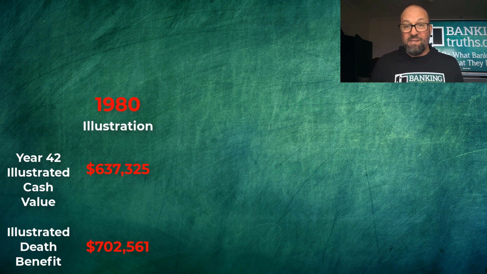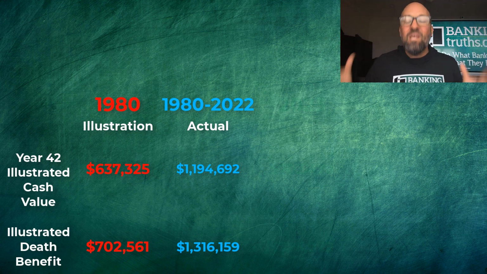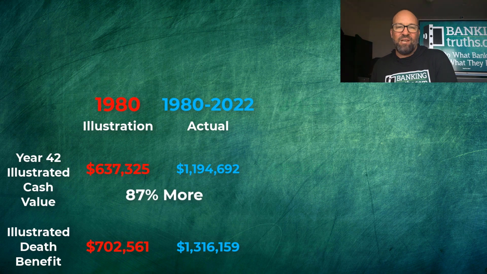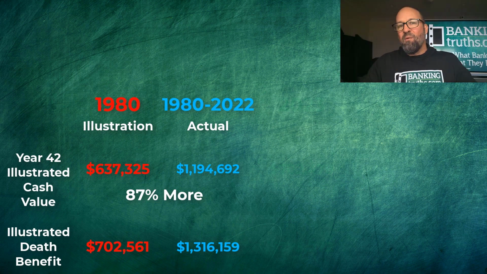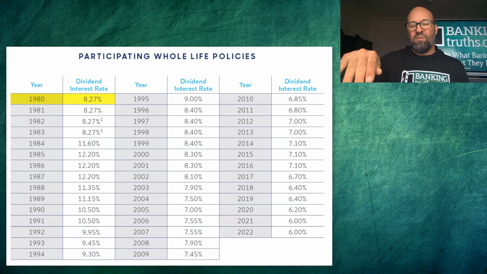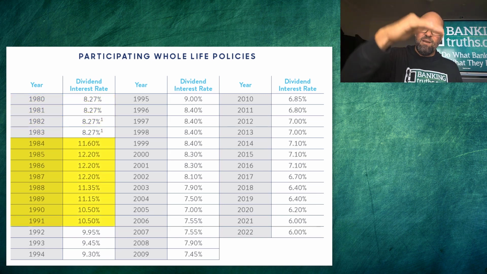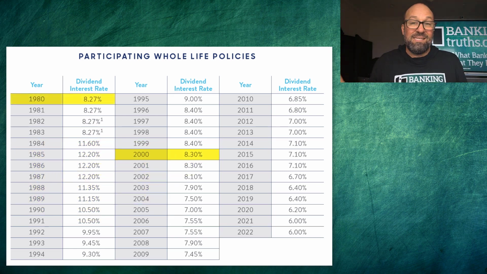So what happened in that old 1980s policy where they illustrated to have a lot less cash value, 637? Well, they ended up with 1.194 million of cash value, or 87% more cash value than what was originally illustrated, with an 8.27% dividend. And if you remember from the old study, by the time you got from 1980 to the year 2000, it was already back. It had spiked up for a while and trended back down. It was already back to 8.3% dividend, almost the same exact dividend.